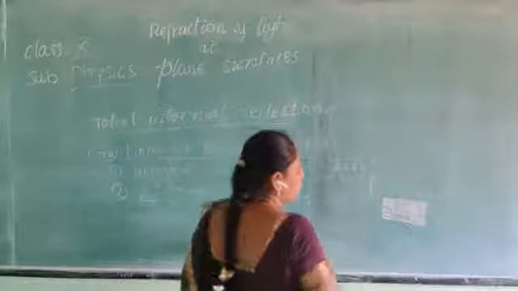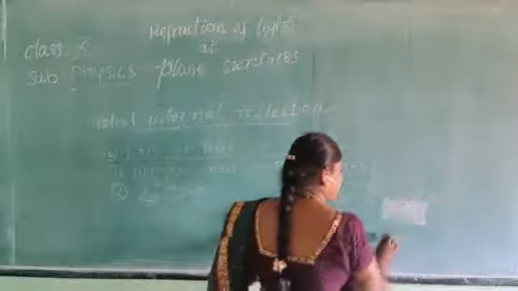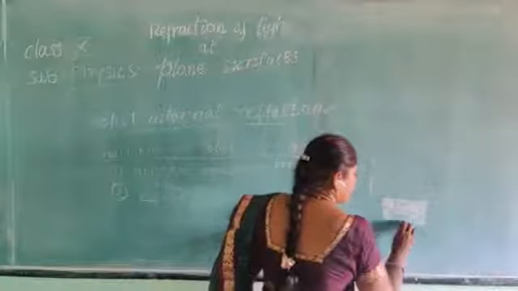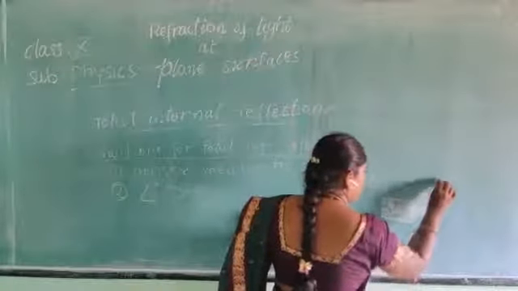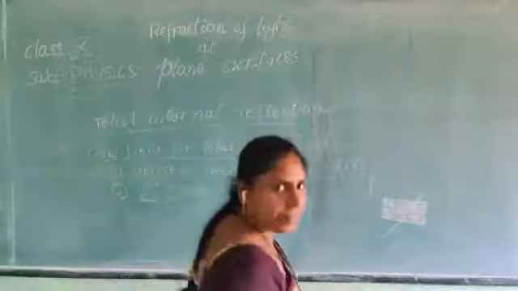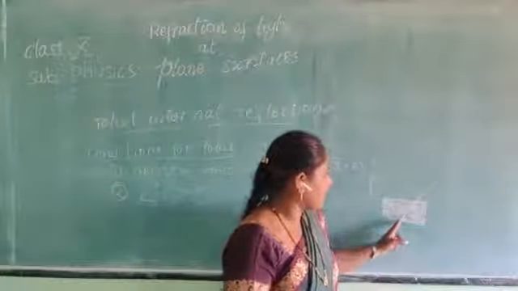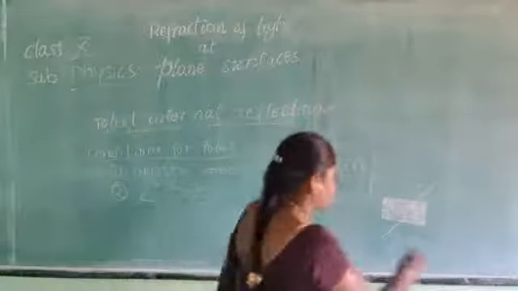When a light ray is entering from a denser medium to a rarer medium.